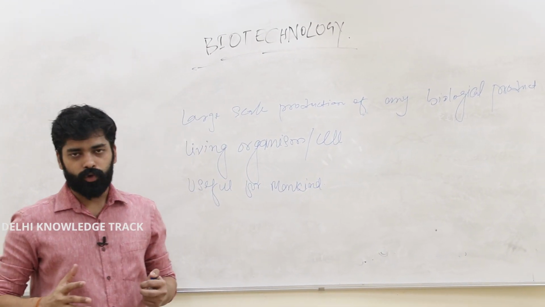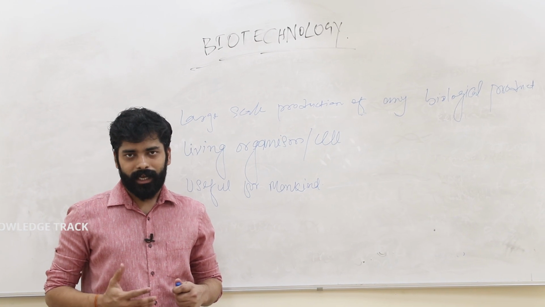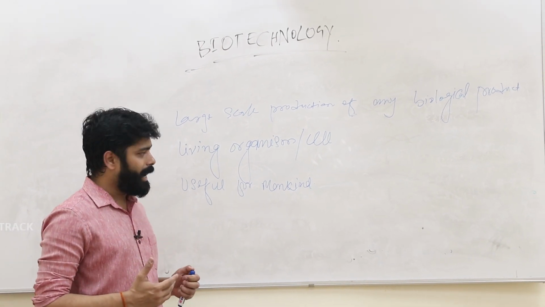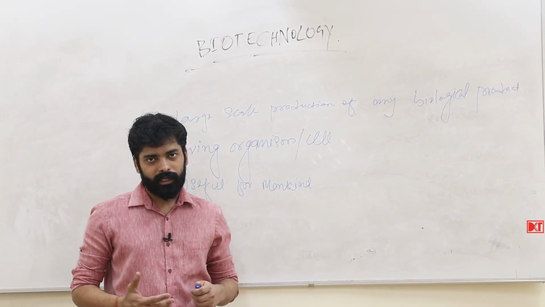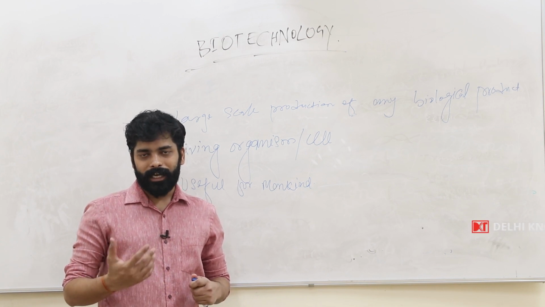So, what is biotechnology? Biotechnology is large-scale production, as we are synthesizing insulin by using bacteria, and we are synthesizing insulin for the betterment of diabetic people.